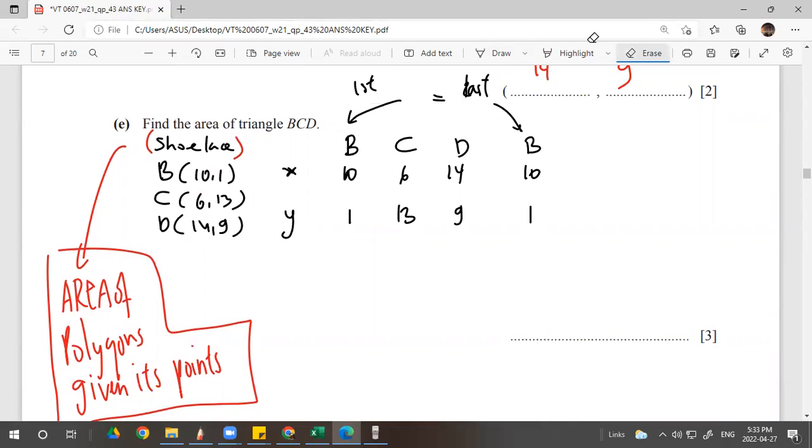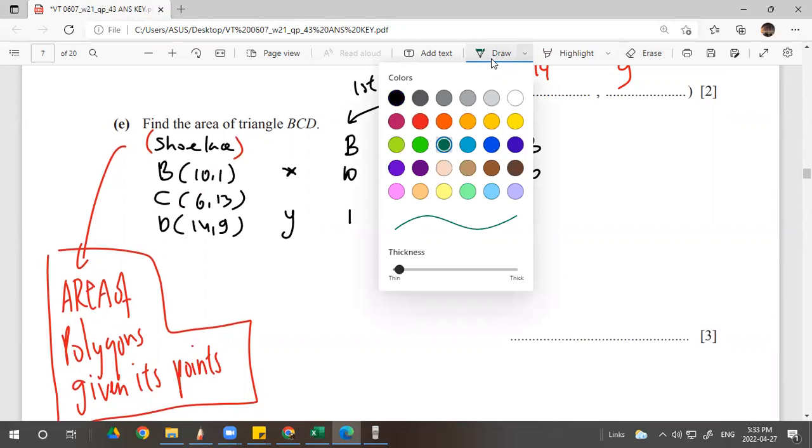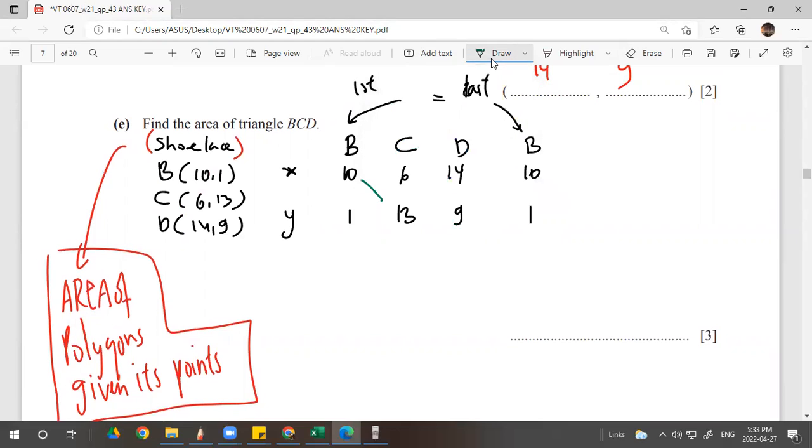So if I have 6 points, you can use the shoelace formula also. Let's say A, B, C, D, E, F, a hexagon. Everything is given as points. Then you can draw and use the shoelace formula. First thing first, you do the diagonal down right. Okay?